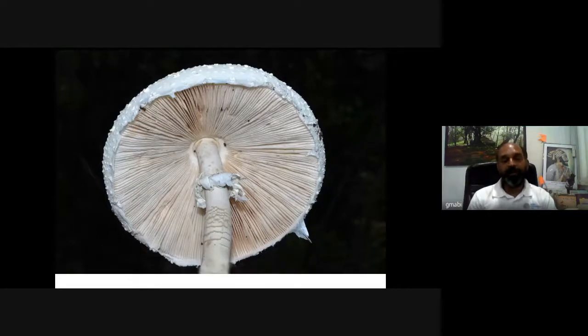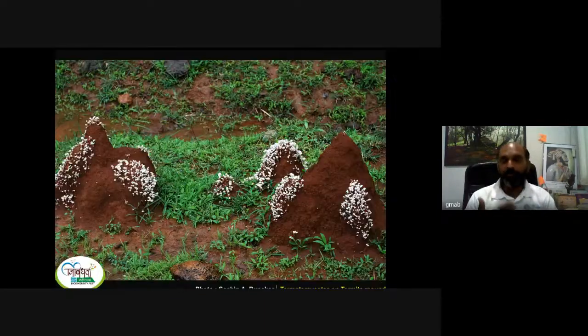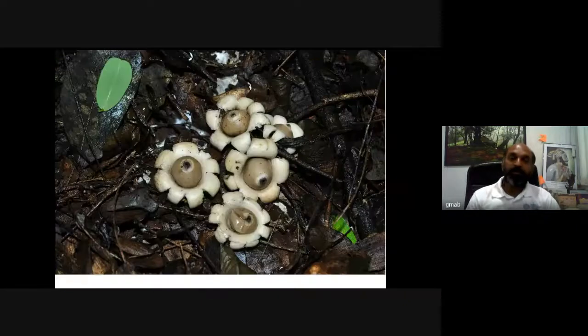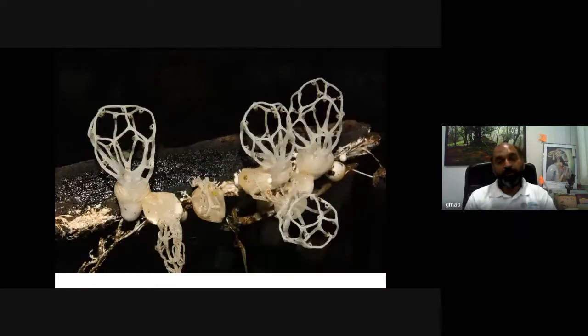This is Microlepiota mahabaleshwarensis, again an edible mushroom from Western Ghats. This is called as stinghorn fungi. There is a typical odor of this particular fungi. These are called as termitomyces, the fungal species which grows on the termite mound. These are edible in nature. This is a delicacy. These are called as earth star, Geastrum. These are called as basketball fungi, called as clathrus.